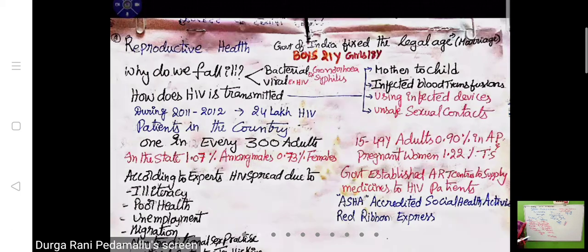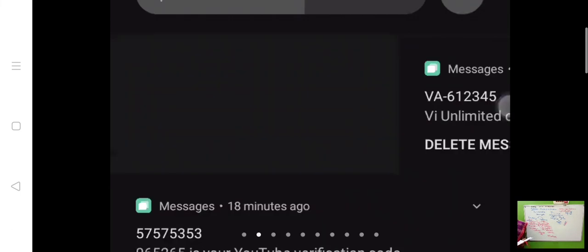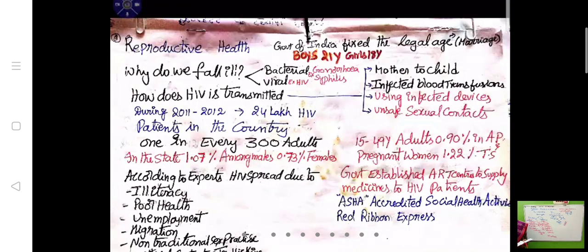Next comes: how is HIV transmitted from one person to the other? Many times when a person is injured in a major accident, they opt for blood transfusion. At that time, not every person is affected with AIDS, no? Here, one is mother to child. There are four routes.